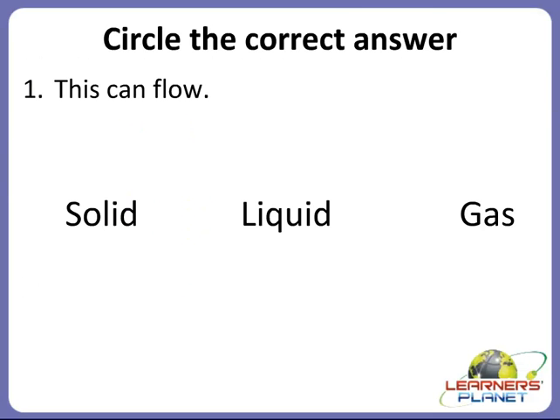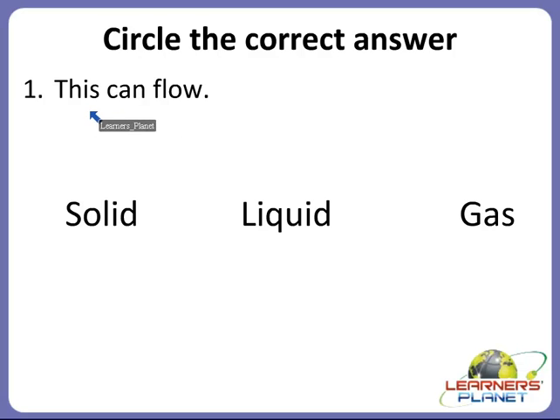Alright children. So now we will move on to the next activity, that is circle the correct answer. Alright children. So you have to guess the correct answer from these options. Alright. So read the sentence carefully and try to think and guess whether the answer to the given question is solid, liquid or gas. Alright. So I'll circle the correct one. Alright children. So we'll start with this.